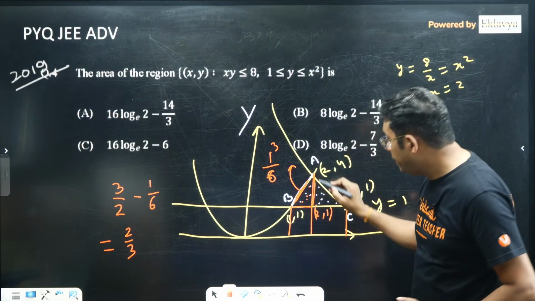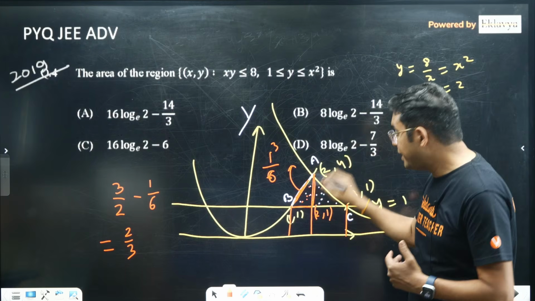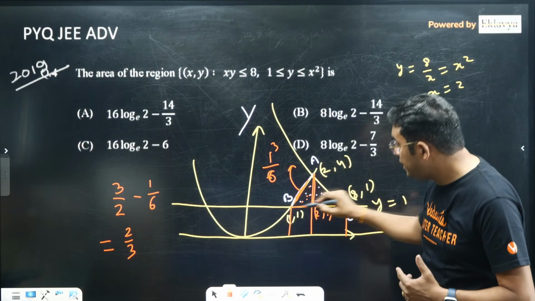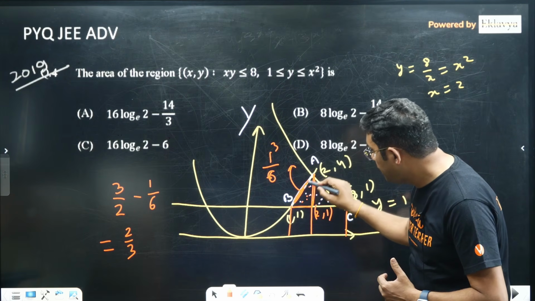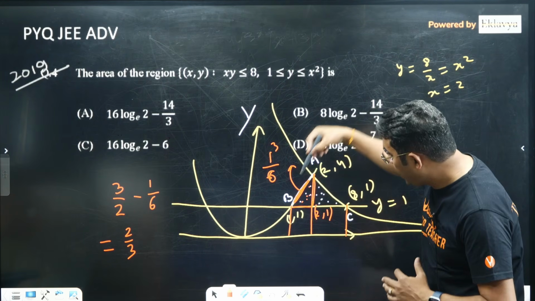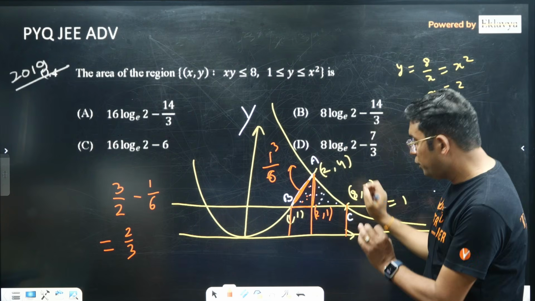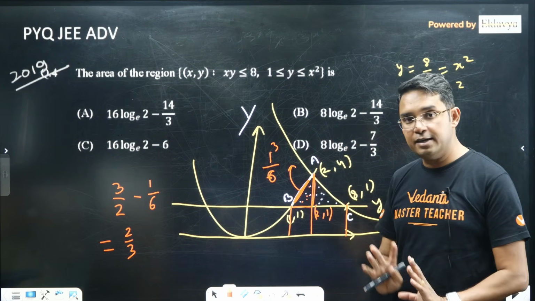Please understand the boundary here was by the parabola, not by a straight line. That's why when I am finding the area of the triangle, I am subtracting the small portion that is between the line AB and the parabola. It is a small portion, but I hope you can still understand it and feel it.